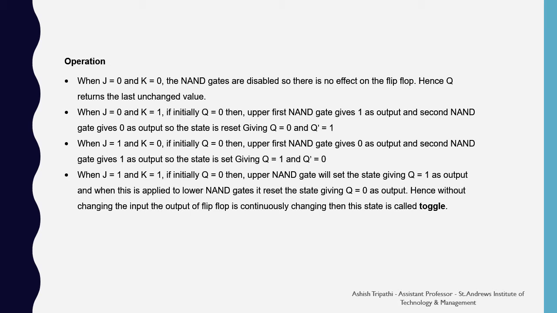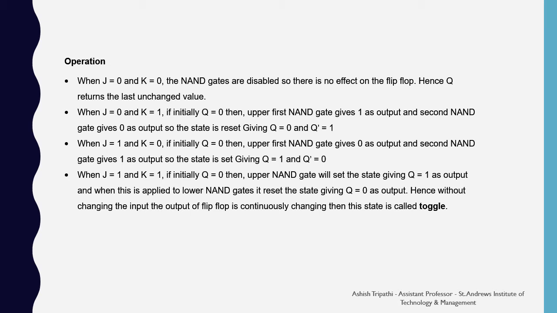When J equals 1 and K equals 0 and assuming that Q equals 0, the upper NAND gate gives 0 as the output and the second NAND gate gives 1 as the output, so the state is the set state.